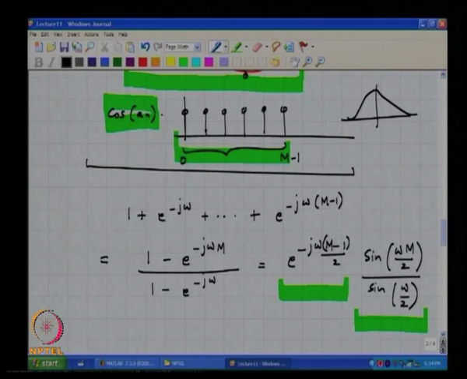Simplistically speaking, delay is nothing but the so-called center of gravity of the pulse, correct. So if you have an even function of time, or even function of n in this case, its delay is